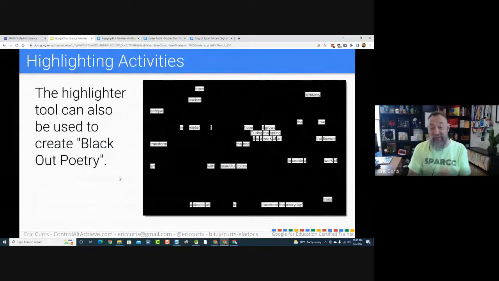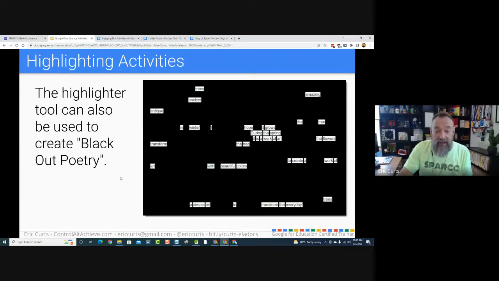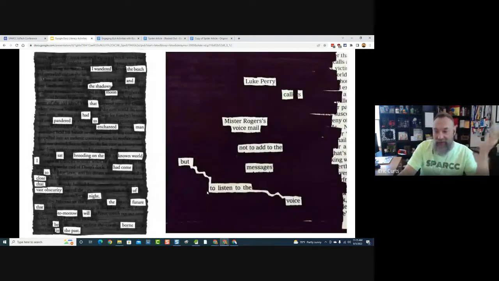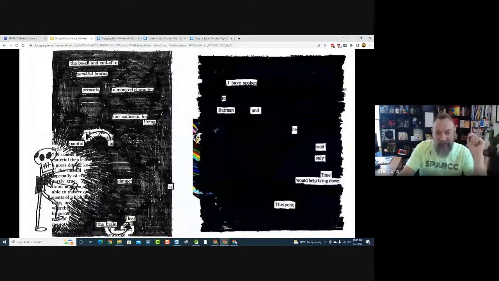Another really fun thing is blackout poetry. If you're not familiar with it, normally you take a physical book, like a page of a novel, and you read through the page and try to find words that speak to you. Then you black out everything else on the page except the words you want to leave behind, and you make a poem out of it. There are lots of cool examples online where somebody has taken a page of a book and left behind a poem that they have discovered in that page.